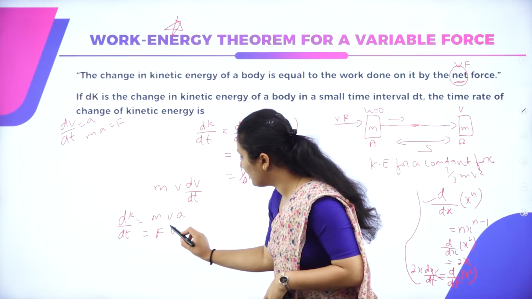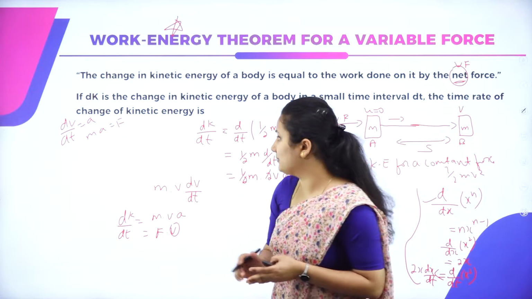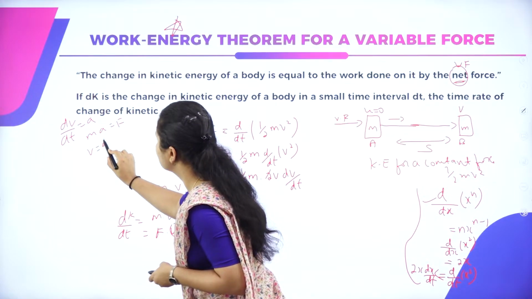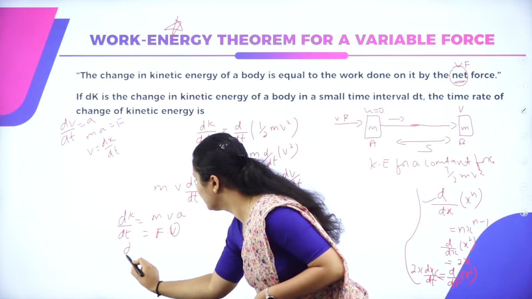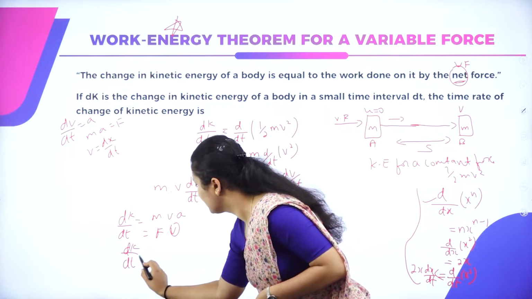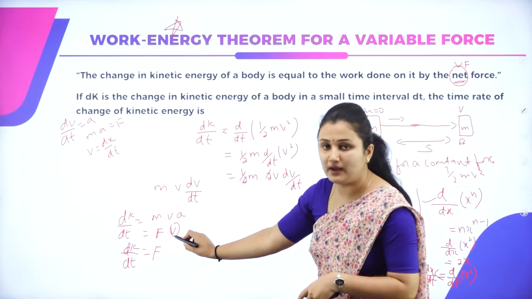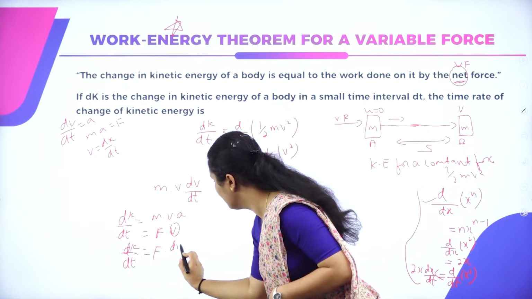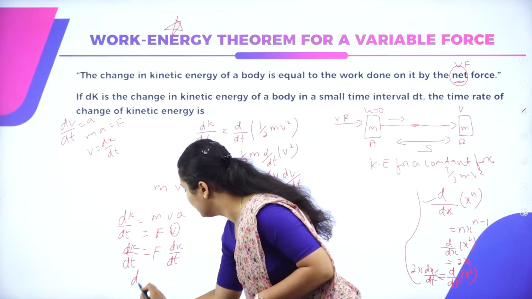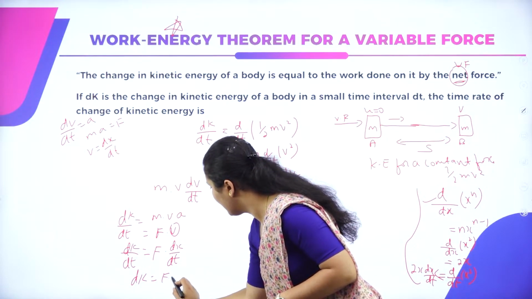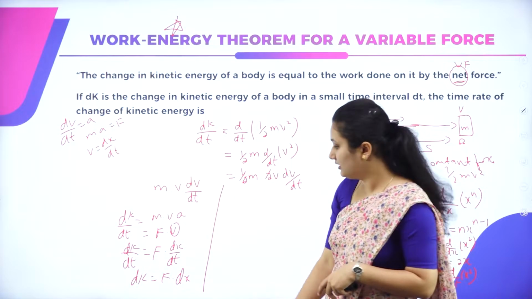So what do you mean by velocity here? Velocity is change in position by time. So I can write velocity as change in position by time. Simplifying, you'll get dk by dt is equal to f dot displacement by time. So t gets cancelled, and you'll have dk is equal to f dot dx.